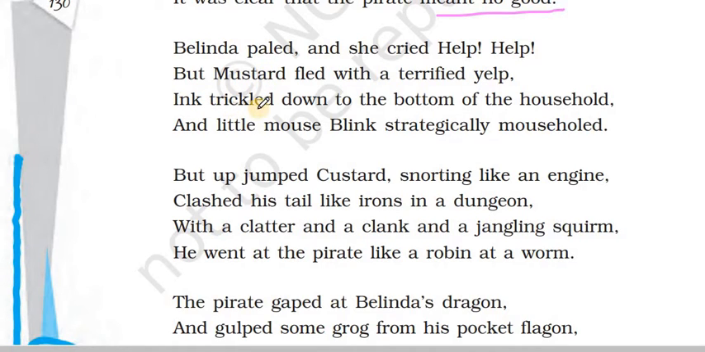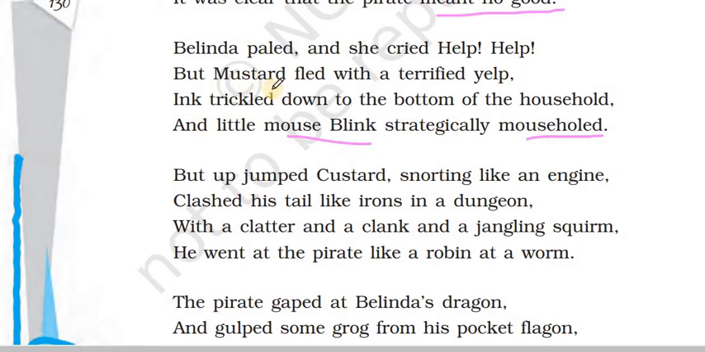Ink trickled down to the bottom of the household. So he just went to the extreme end of the house. He was scared. A little mouse Blink strategically mouse-holed. So it says that it went to the mouse house. He's a mouse, so mouse house, it just went up and hid itself.